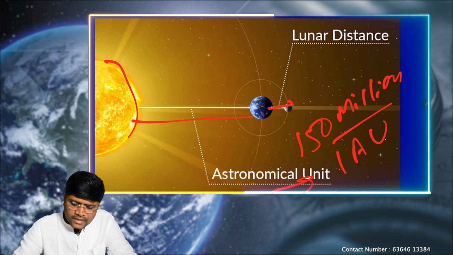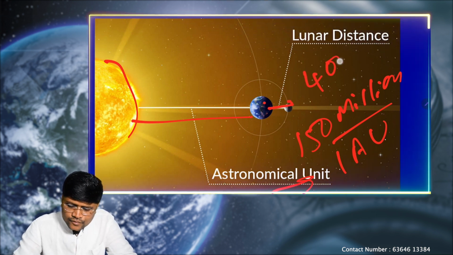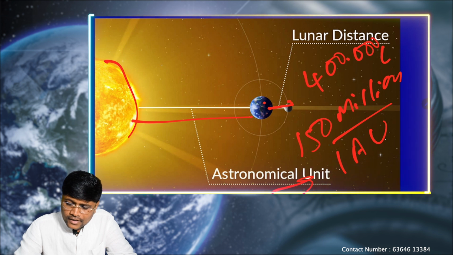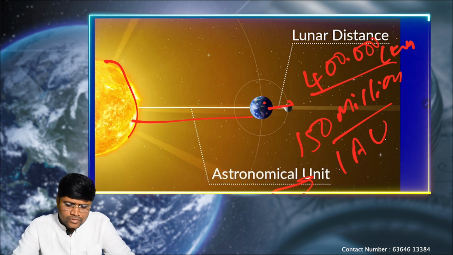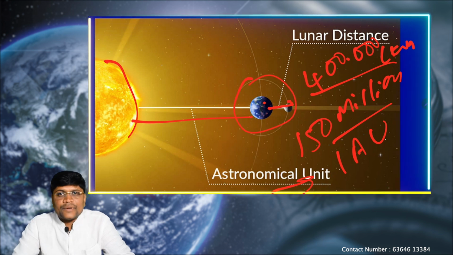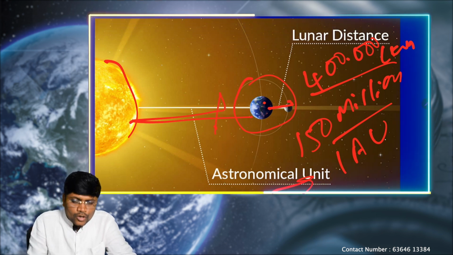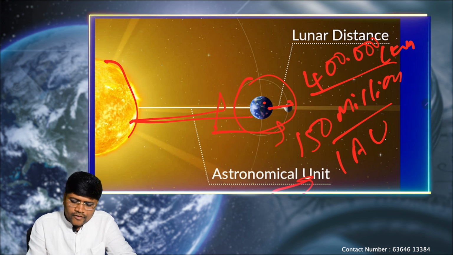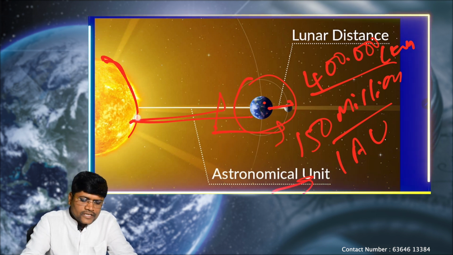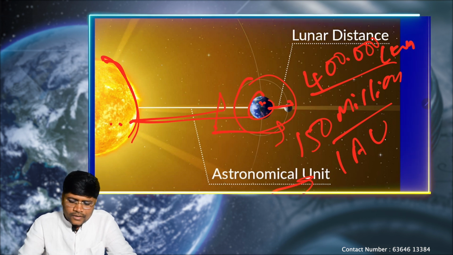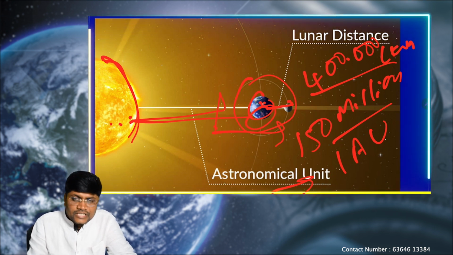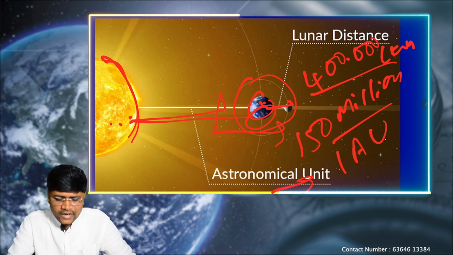Again, the distance between the earth and moon is on average 4 lakh kilometers. Again, it varies because all the objects in the universe have elliptical orbits. Sometimes they will be a bit closer to their parent object and a bit far away from it. For earth, the sun is the parent object. So the distance between the sun and earth will be varying.